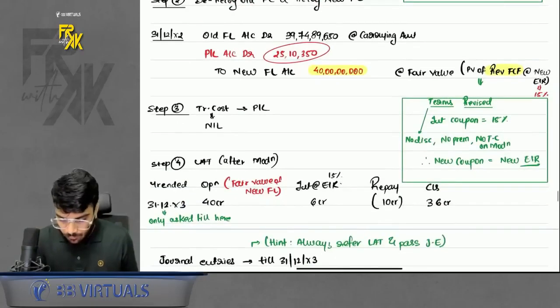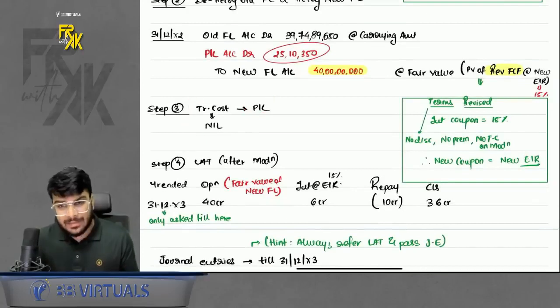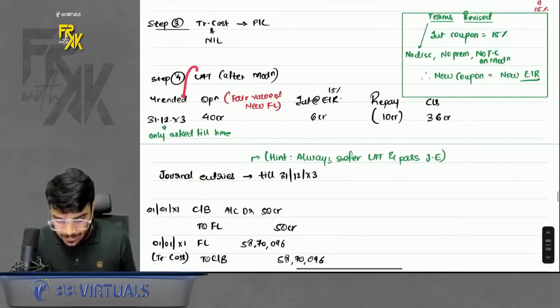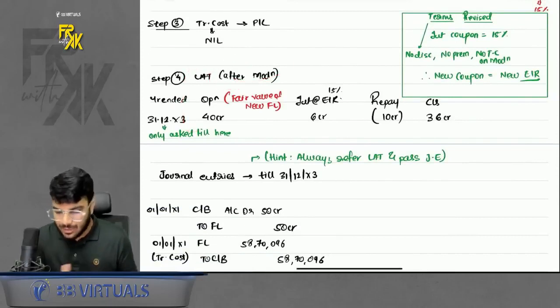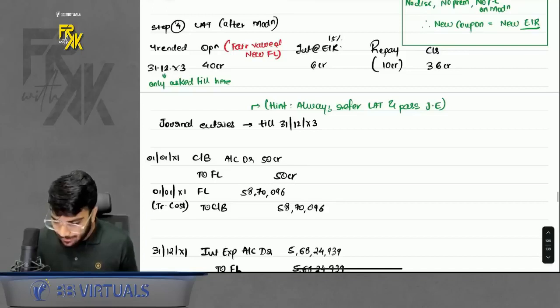Then whatever transaction cost is there, it will be transferred to profit and loss. In this case, it was nil. And then just prepare the LAT after modification. It was only asked to prepare for another 1 year, so we prepared it. Okay, that's it. Now entries were also asked.